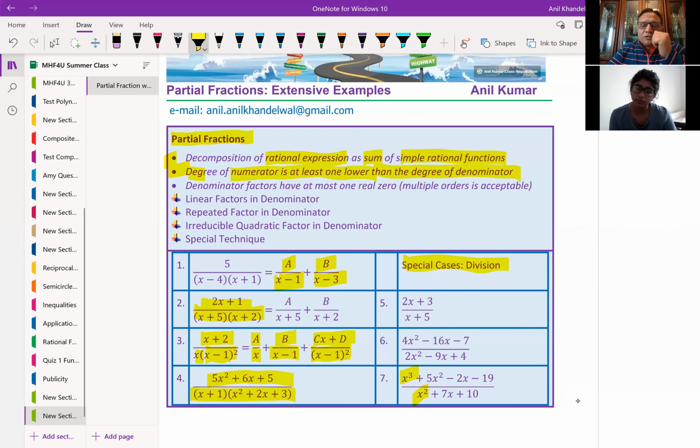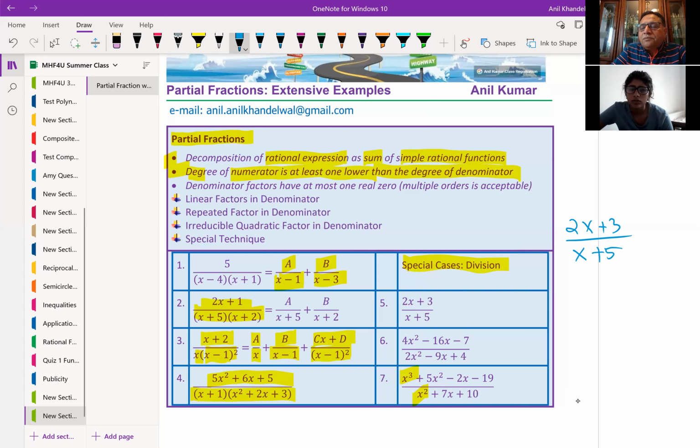Okay. So in some cases, we could adopt very simple techniques also. So let me tell you a very simple technique on this special division. Some students are not familiar with polynomial division. So that is why I'll show you one special technique. So we have 2x plus 3 divided by x plus 5, correct? We could, of course, divide it and get the remainder. But what we could do is, we have to cancel x plus 5 some way or the other so that we get the whole number. You get the idea? So in the numerator also, a term x plus 5. Let me just show you.